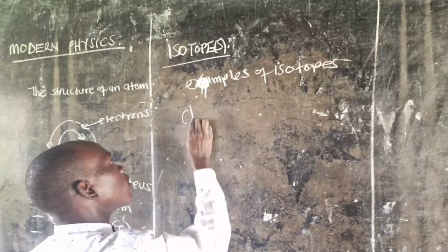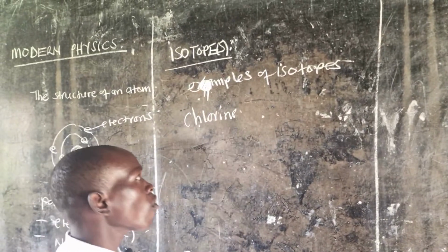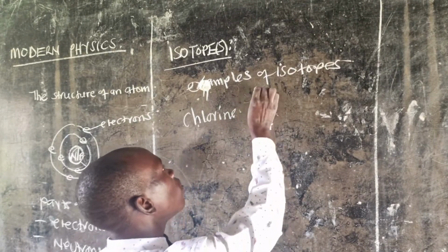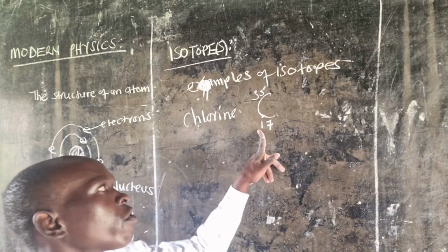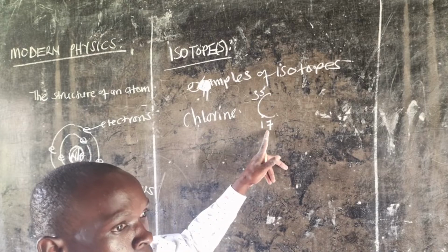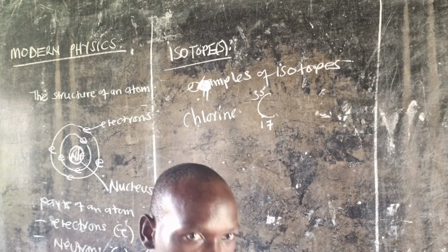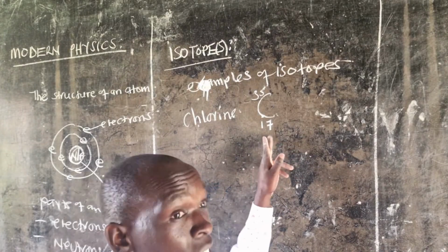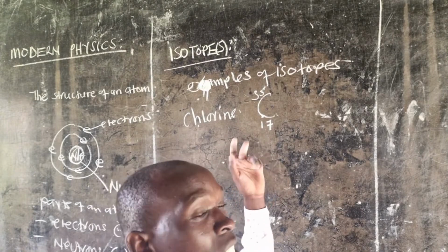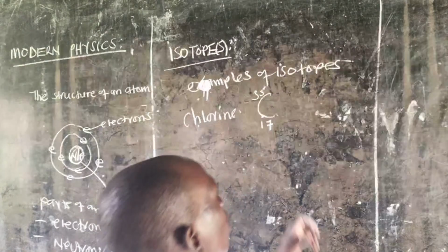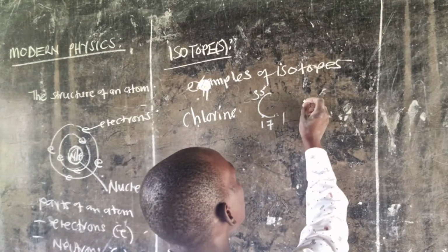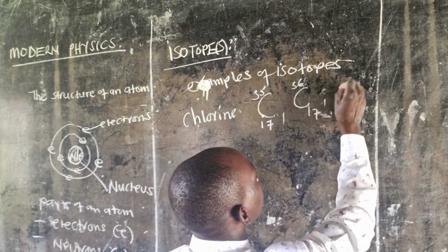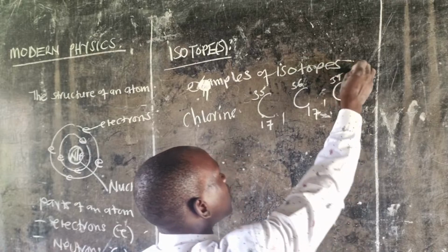We have the chlorine isotope, where we have chlorine, which is number 17 on the periodic table. The number of protons of chlorine is 17, because the number of protons is also equal to the number of electrons. So you should also note that. So since chlorine is number 17, or it has 17 electrons, that means even the number of protons is also 17. So we have chlorine 17, 35. We also have chlorine 17, 36. We also have chlorine 17, 37.